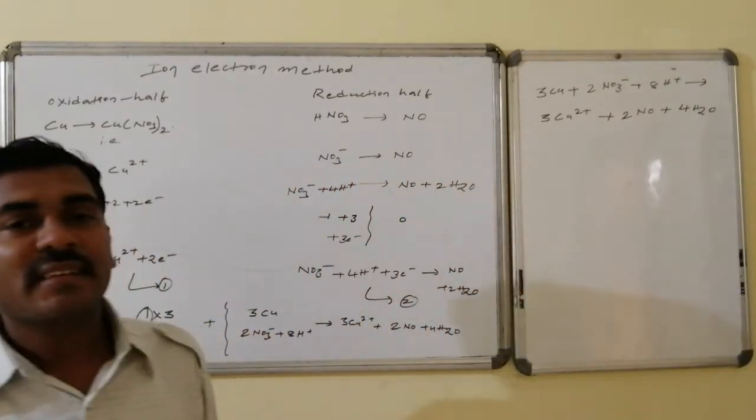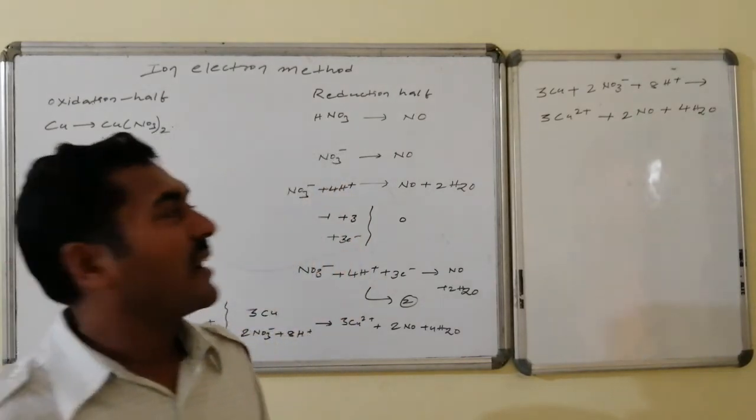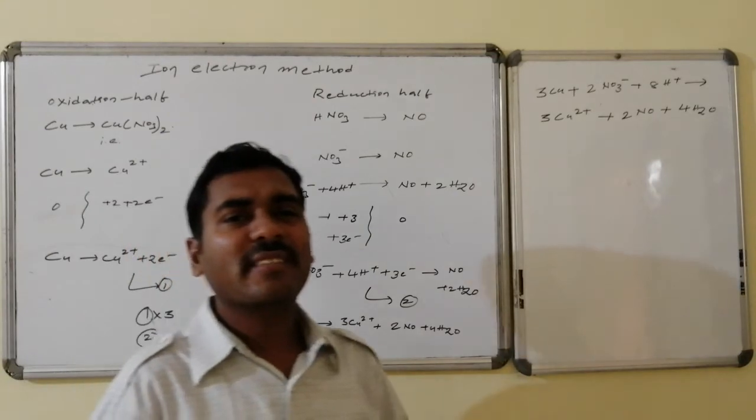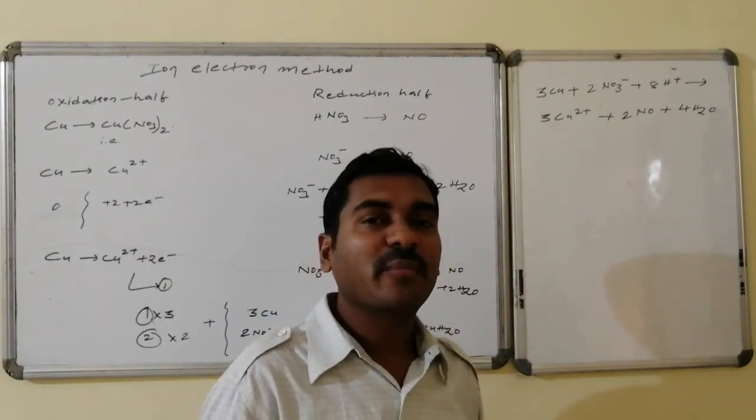Somewhere cation is the spectator, somewhere anion is the spectator. Here the anion, that is nitrate, is there, whereas cation is H plus is there. All cations are replaced by H plus, all spectators, and all anionic replacement will be done by the nitrate.